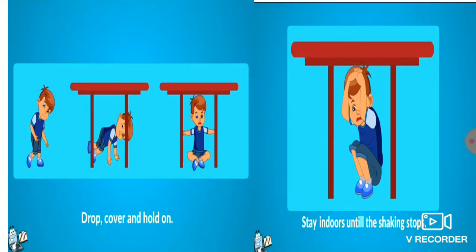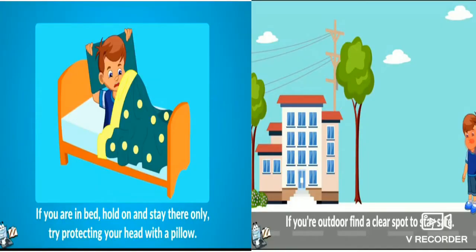Stay indoors until the shaking stops. If you are in bed, hold on and stay there. Try protecting your head with a pillow. If you are outdoors, find a clear spot to stay safe. These are some of the safety measures during earthquakes.